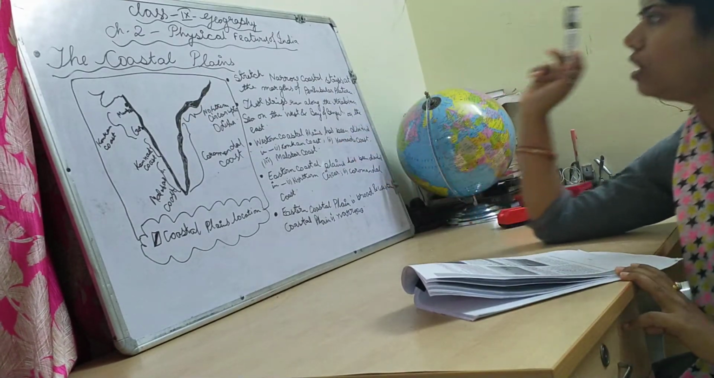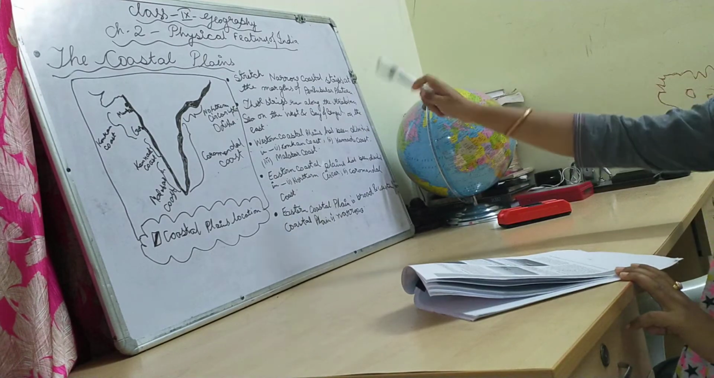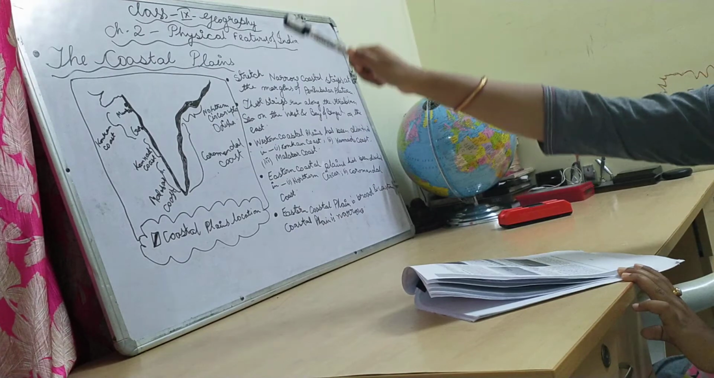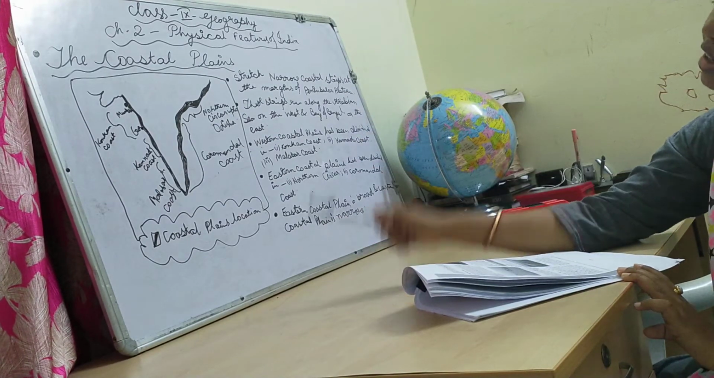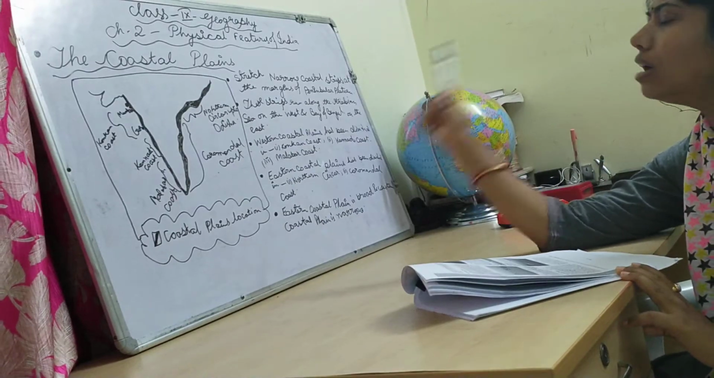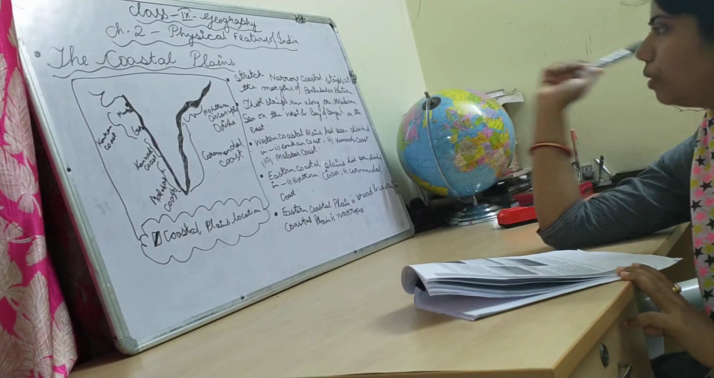Second point, what I have written: these strips run along the Arabian Sea in the west. I have already told you that this coast is located along the Arabian Sea on the western side, and on the eastern side it is located beside the Bay of Bengal, right?